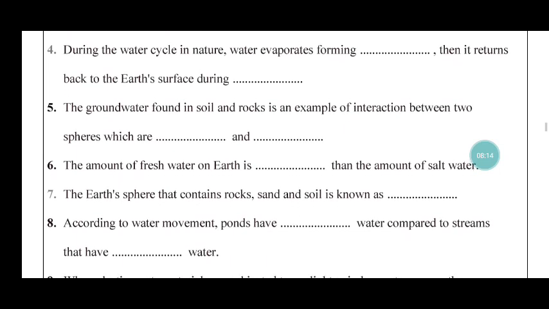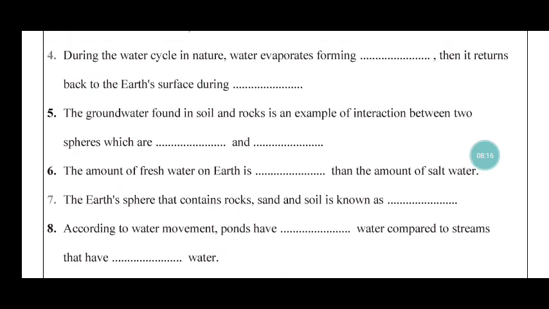4. During the water cycle in nature, water evaporates, forming water vapors, and it returns back to the Earth's surface during condensation. Yes. So during the water cycle in nature, water evaporates, forming clouds.